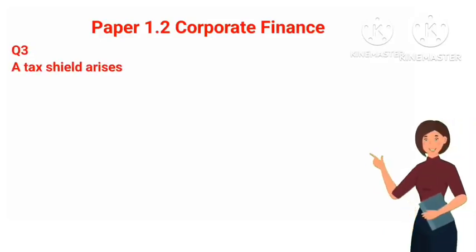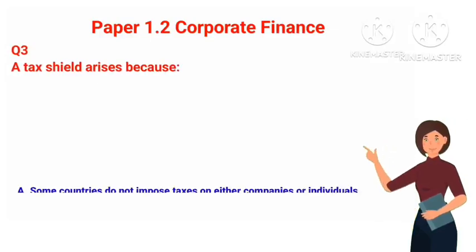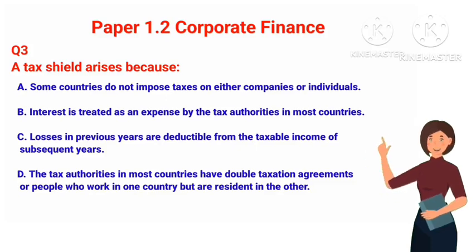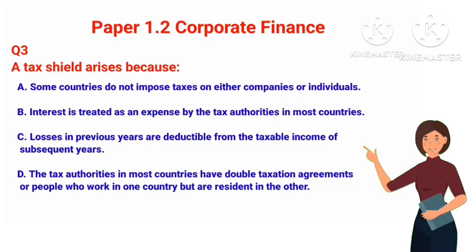Question 3. A tax shield arises because A. Some countries do not impose taxes on either companies or individuals. B. Interest is treated as an expense by the tax authorities in most countries. C. Losses in previous years are deductible from the taxable income of subsequent years. D. The tax authorities in most countries have double taxation agreements for people who work in one country but are resident in the other. The correct answer is B.